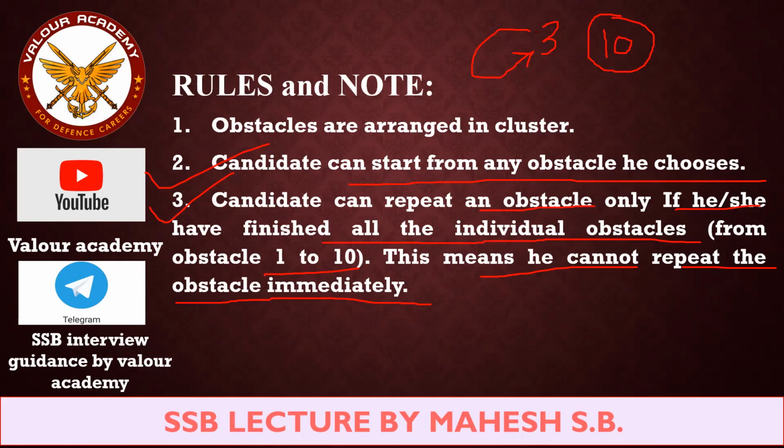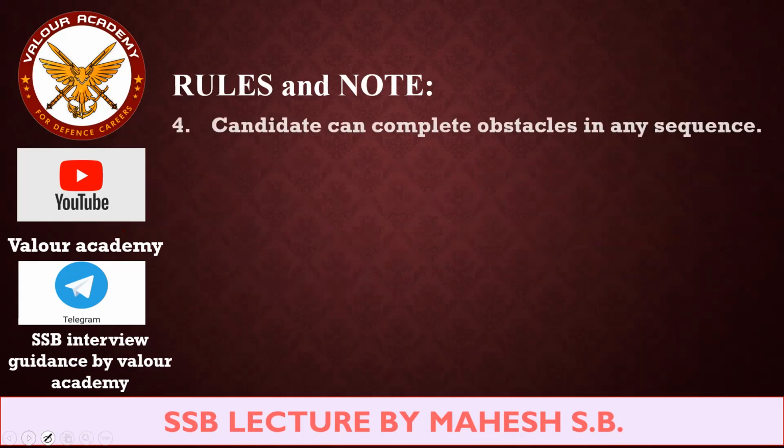So if you want to repeat any obstacle, you have only one option: you have to finish one complete circle. Then only you can repeat any other obstacles. Unless and until you finish all the obstacles, you cannot repeat any obstacle. This is the important rule. You have to understand this.